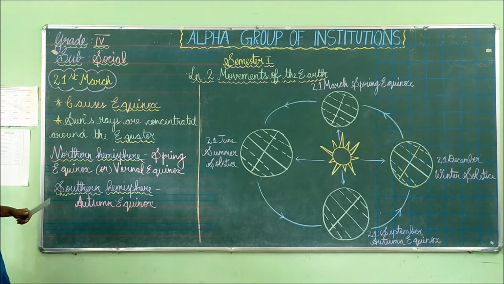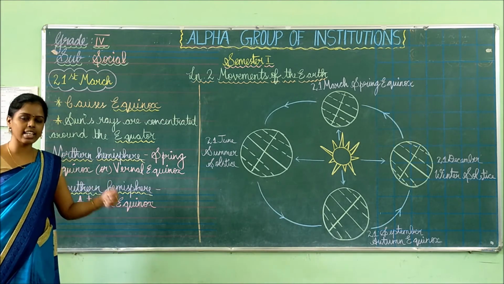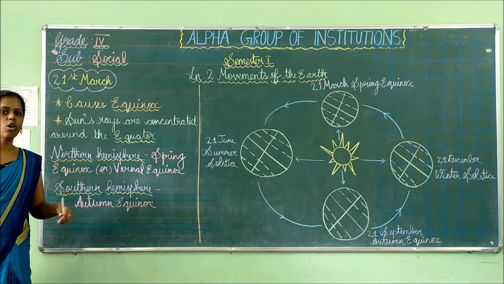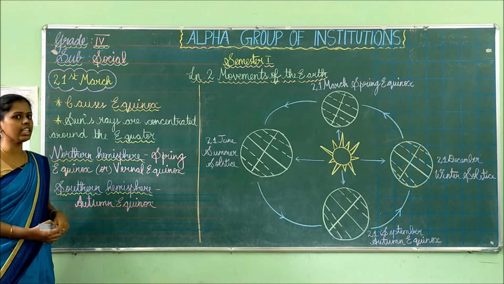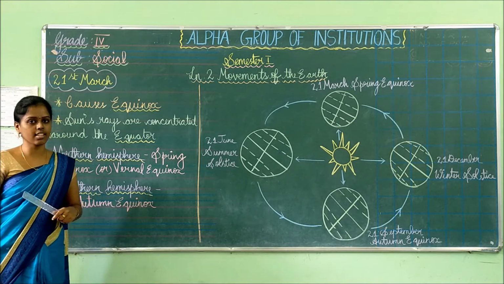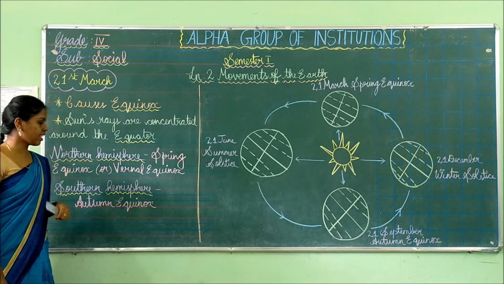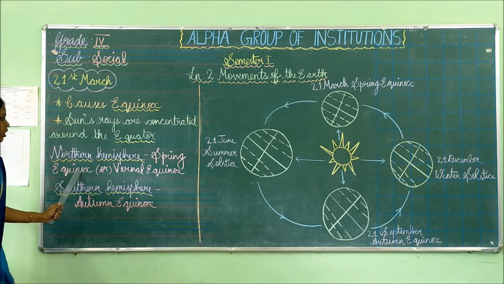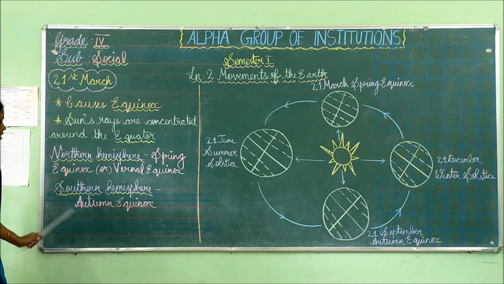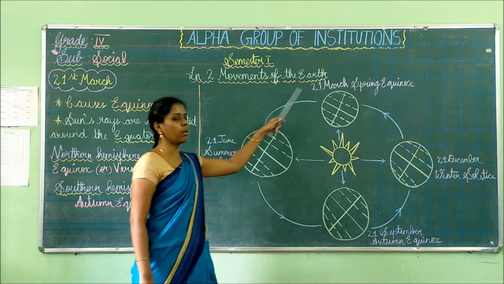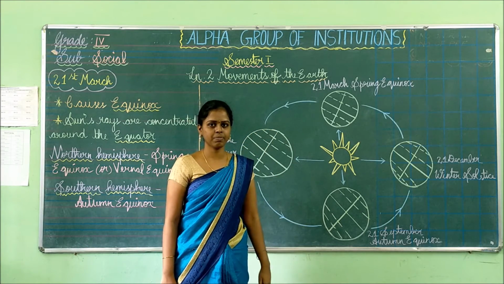Equinox is nothing but the sun's rays falling directly on the equator. The sun's rays are concentrated around the equator part of the earth, which we have discussed already in the last classes. So the northern hemisphere will experience spring equinox or vernal equinox, and the southern hemisphere will experience autumn equinox. These two you can remember easily with the help of this diagram.